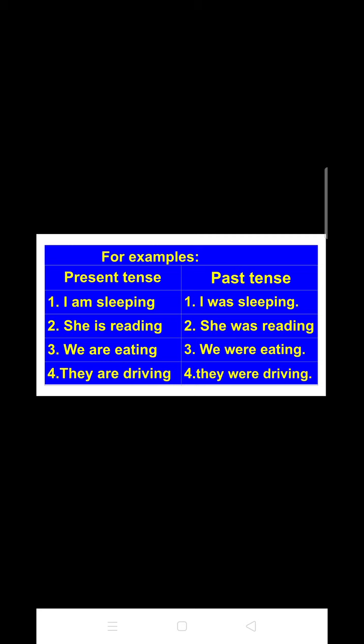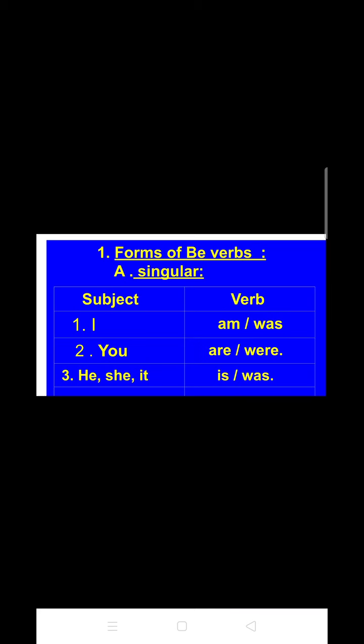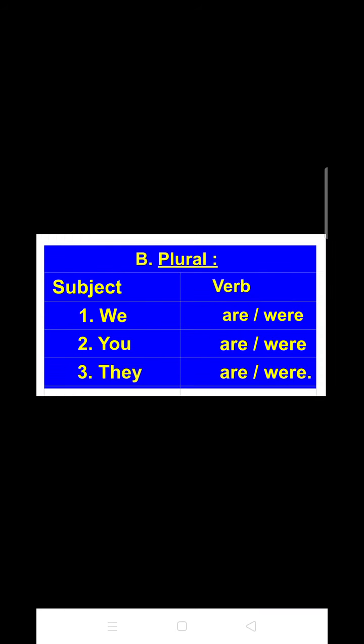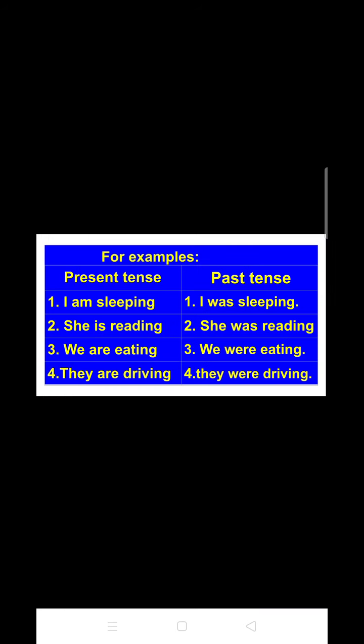The number 3, we are eating. It is in present tense, and its past tense is we were eating. And the last one is they are driving, and its past tense will be they were driving. So students, from these examples, I hope that you have got some idea of how to use these singular verbs and plural verbs in terms of different tenses.